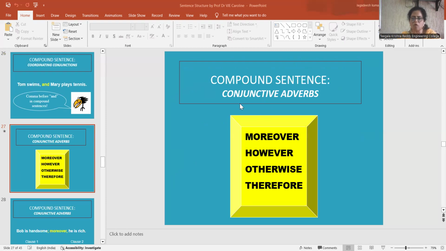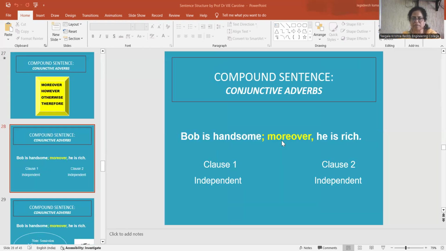Now, compound sentences and conjunctive adverbs. As I said, compound sentences can be connected even with conjunctive adverbs. Moreover, however, otherwise, therefore: these are all conjunctive adverbs. Two independent clauses can be connected even with conjunctive adverbs. These are the examples. Let us see one example.